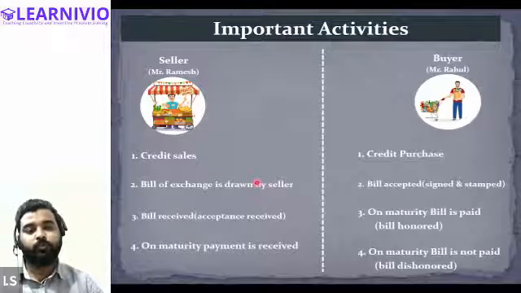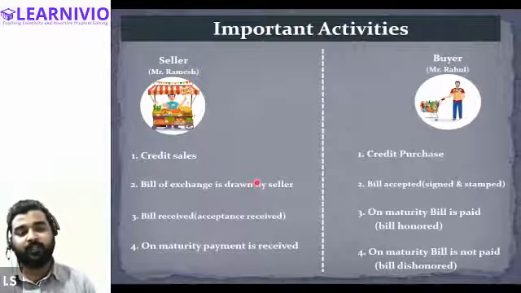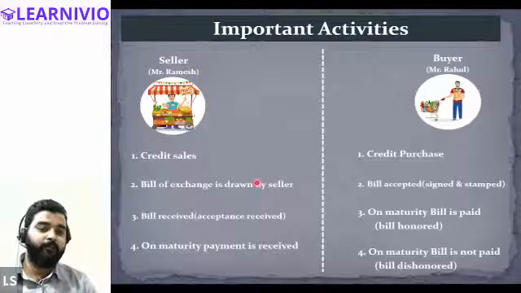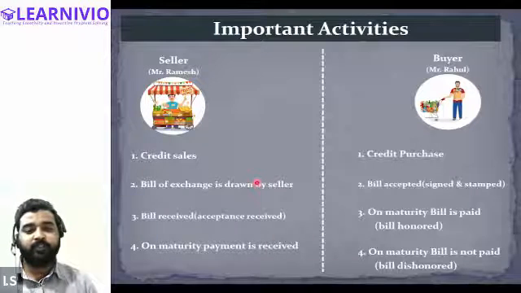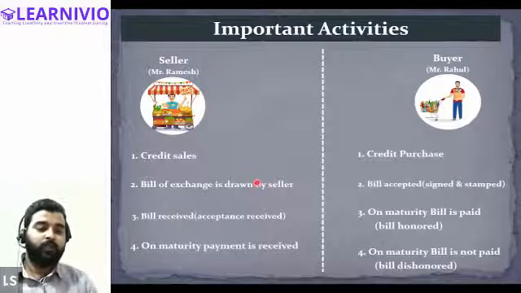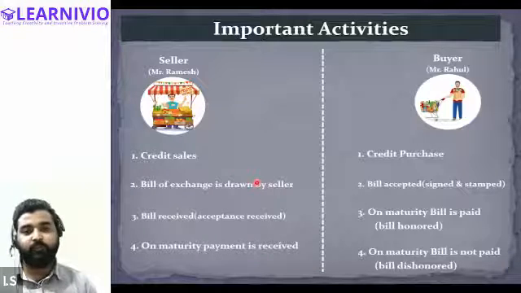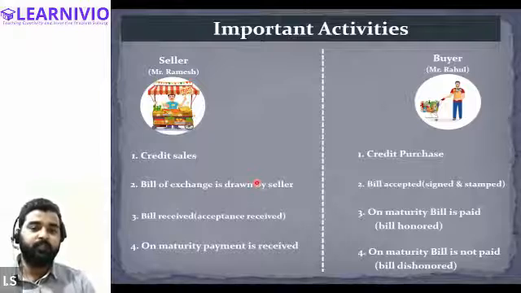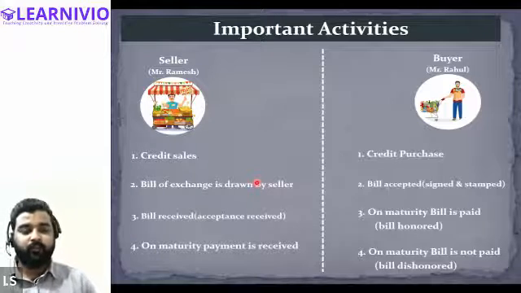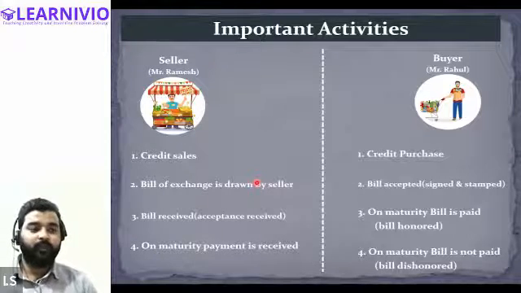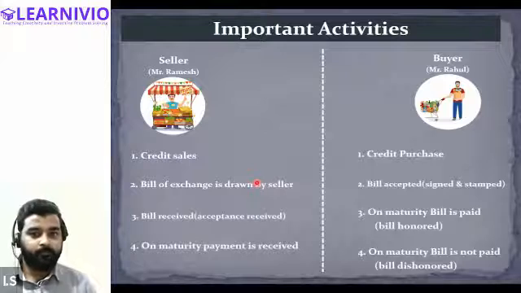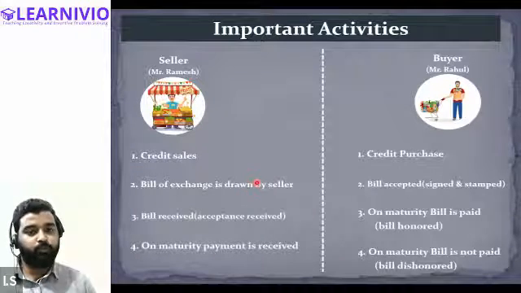Now, because there are two different persons involved, one is the seller and the other is the buyer, we have to journalize the entries. We have to enter the transaction in the books of two different persons. We have to enter the transaction in the book of the seller, and we are also required to enter the transaction in the book of the buyer. All right, is this clear, all of you? Because there are two different persons involved, seller and buyer.